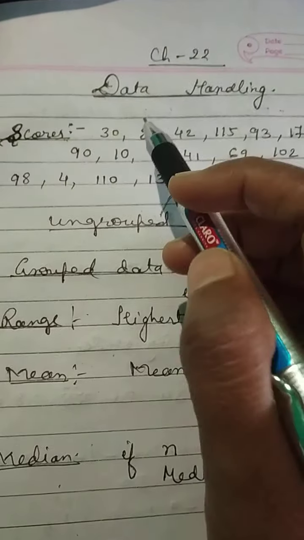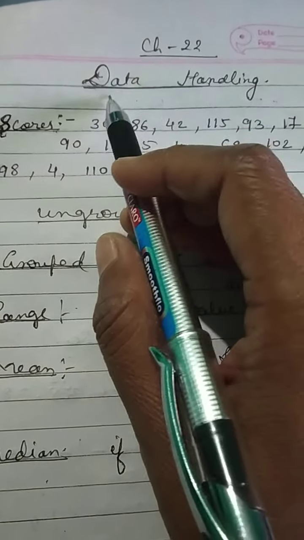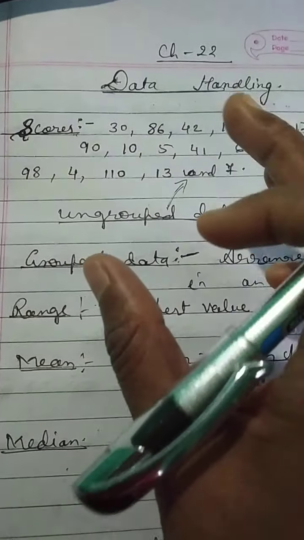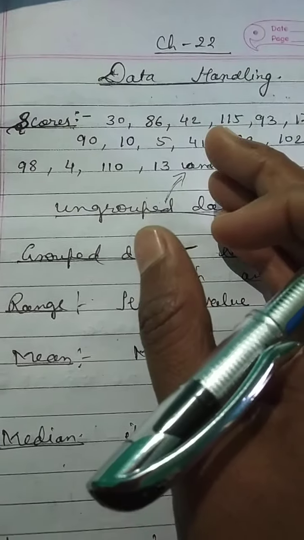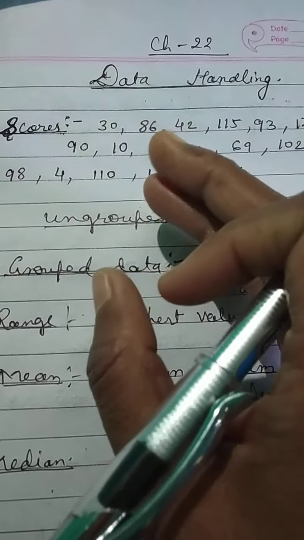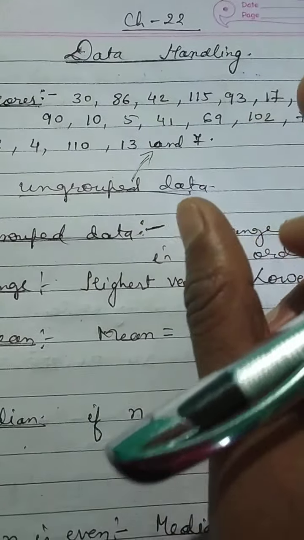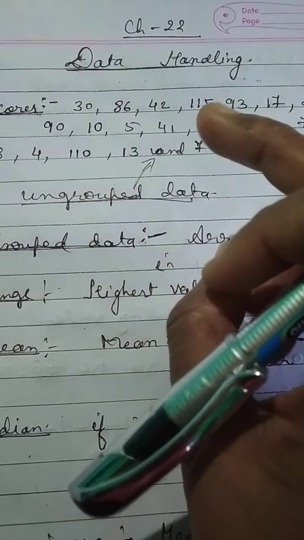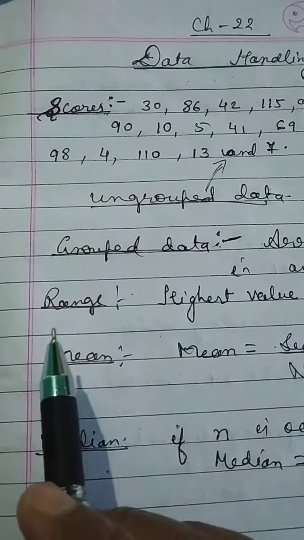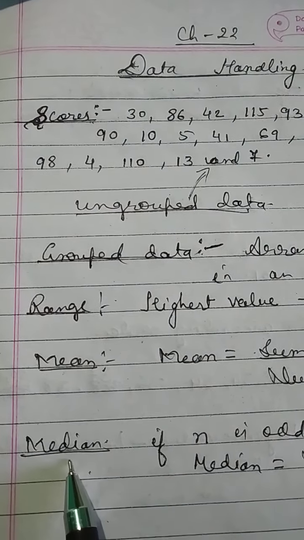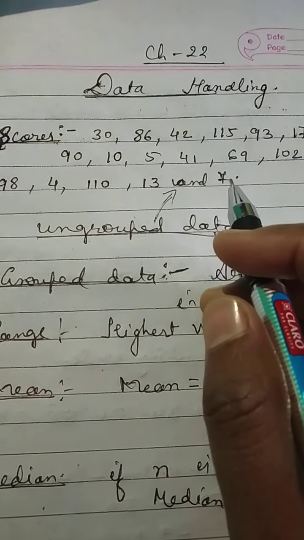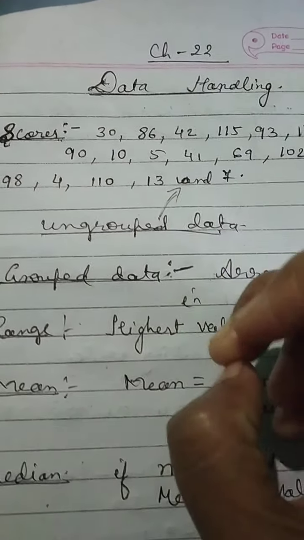Hello children, let's start chapter 22, data handling, the last chapter of your syllabus. In this chapter we are going to learn how to collect relevant data and present it as a frequency distribution table. And we will also learn to evaluate three representative values like mean, median and mode. And we will also learn how to make a bar graph.